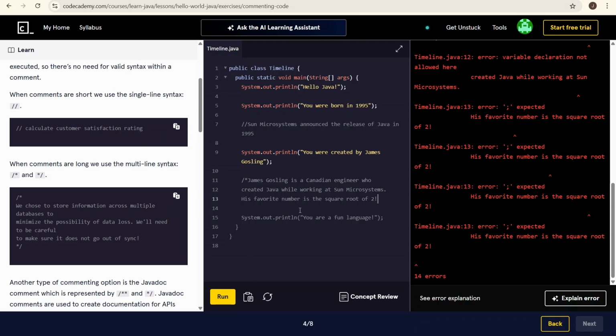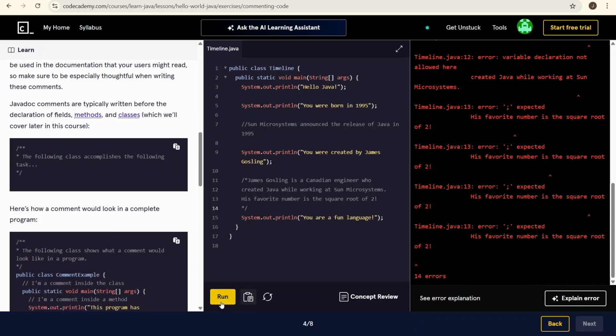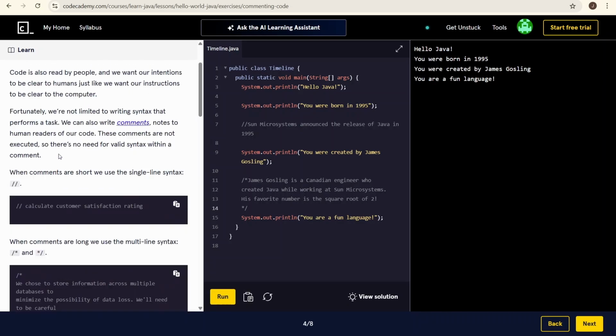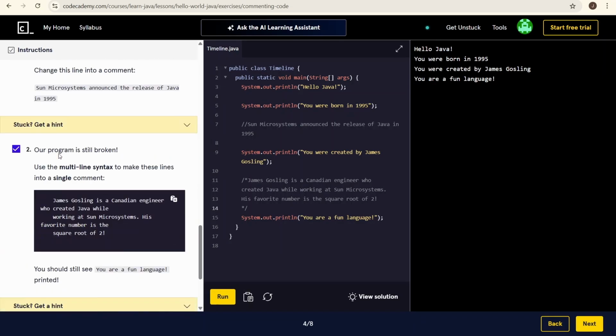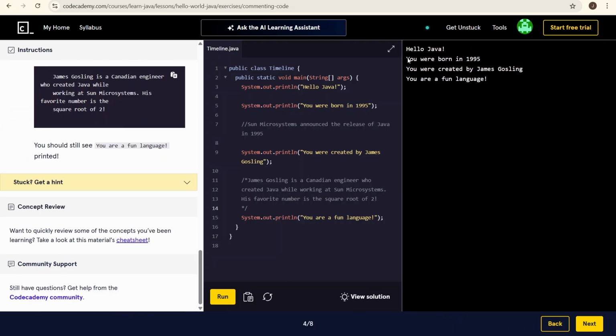No, I want down here asterisk forward slash. That's both of them. Hello, Java. Hello, Java. You were born in 1995. You were created by James Gosling. You are a fun language.